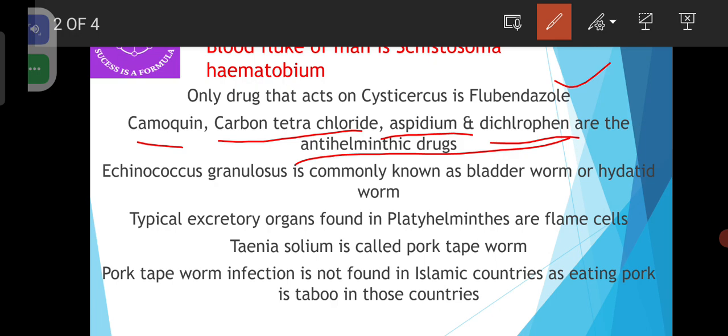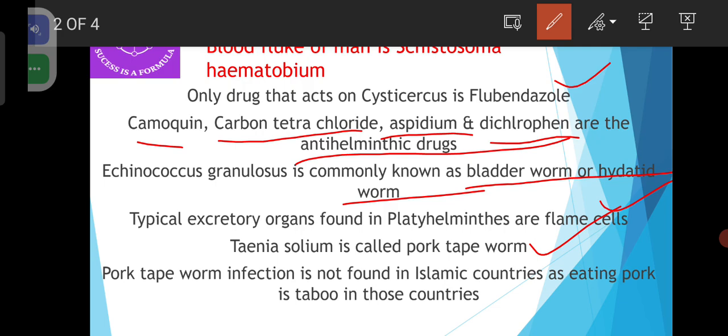Echinococcus granulosus is commonly known as bladder worm or hydatid worm. Typical excretory organs found in platyhelminthes are flame cells. Taenia solium is called pork tapeworm.